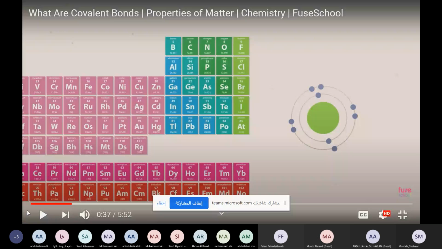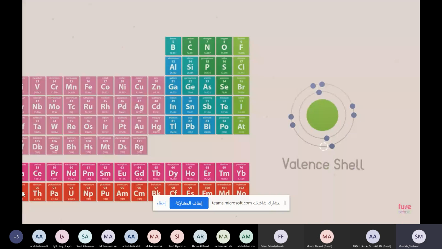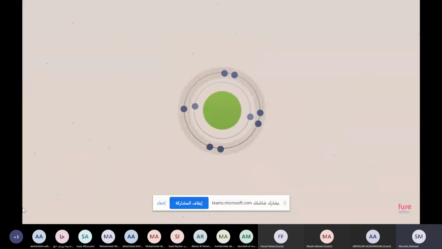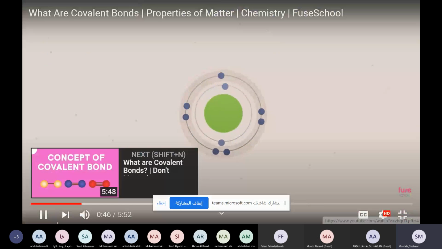Have partially filled valence shells or outer electron shells. Atoms bond by swapping or sharing electrons in their outer shells.